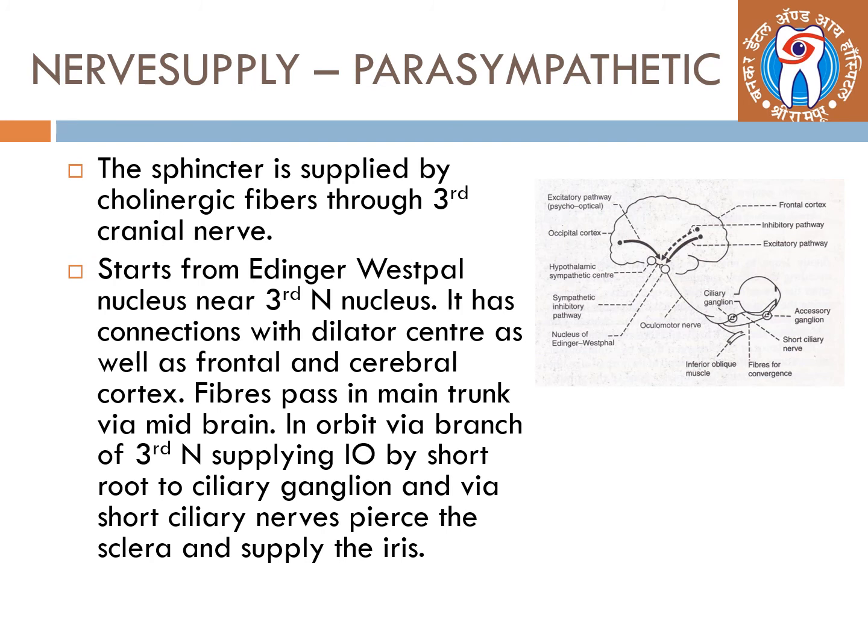Nerve supply, which is parasympathetic. The sphincter is supplied by cholinergic fibers through third cranial nerve. It starts from the Edinger-Westphal nucleus near third nerve nucleus. It has connection with the dilator center as well as frontal and cerebral cortex. Fibers pass in the main trunk via midbrain, in orbit via branch of third nerve supplying inferior oblique, by short root of ciliary ganglion, and via short ciliary nerves which pierce the sclera and supply the iris.